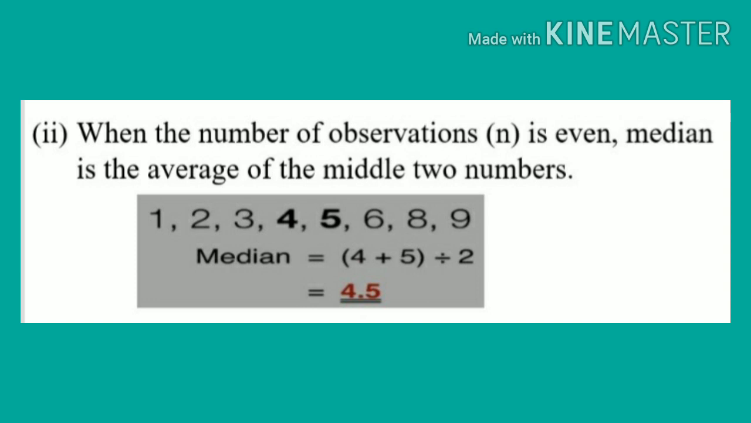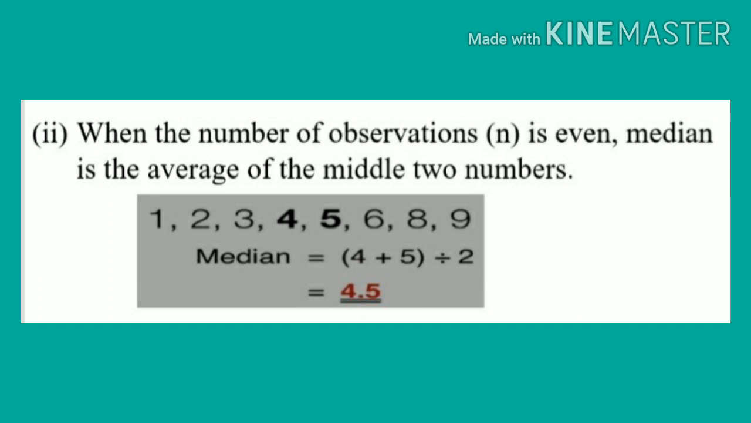Now the next condition of median. When the number of observations is even, the median is the average of the middle two numbers. Okay, children, let's see one example. 1, 2, 3, 4, 5, 6, 8, 9. Here in total how many numbers are there, children? A total of 8 numbers. Is 8 an even or an odd number, children? Okay, 8 is an even number.